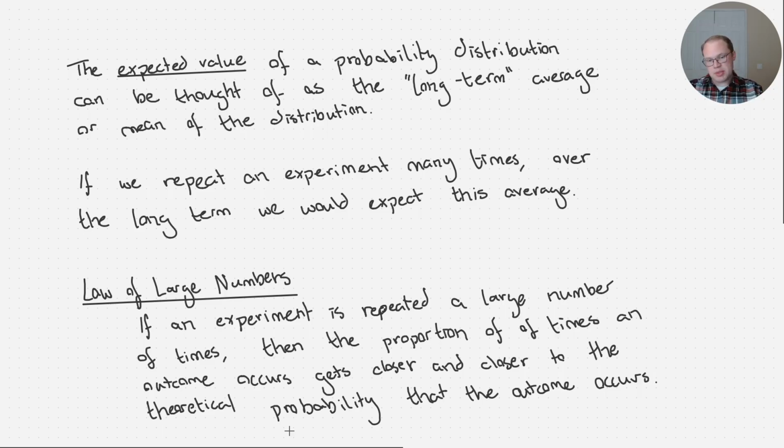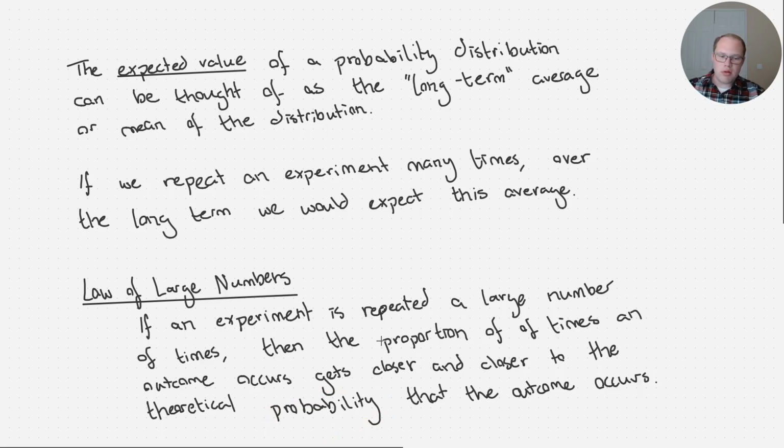But over the long run, as we flip that coin a large number of times, we would expect the proportion of heads to get very close to the probability that we toss heads, okay? So how many heads we get should be about 50%, because that's the probability of getting a head.